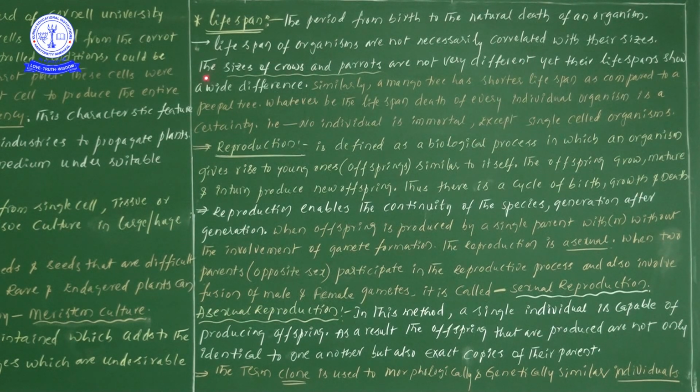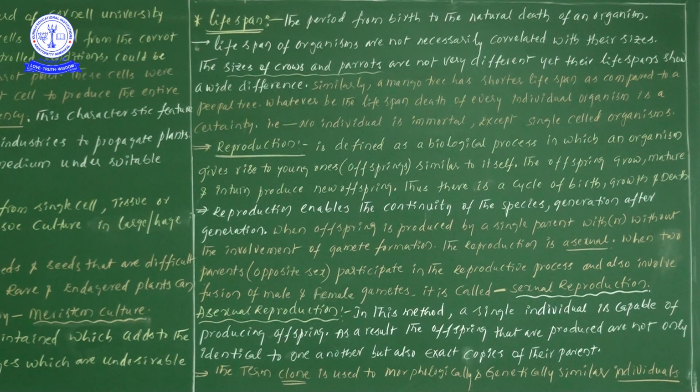So before we start to give these kind of examples, one more time let us see the second statement's point of view. This particular second line is important. Lifespan of an organism or of organisms are not necessarily correlated with their sizes. Am I right? Now the sizes of crows and parrots are not very different, yet their lifespans show a wide difference.